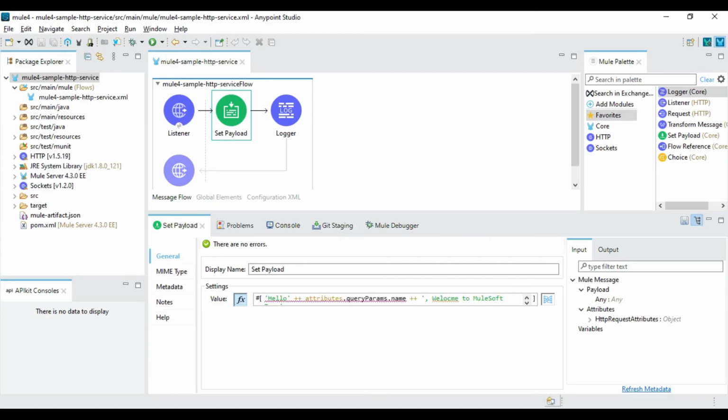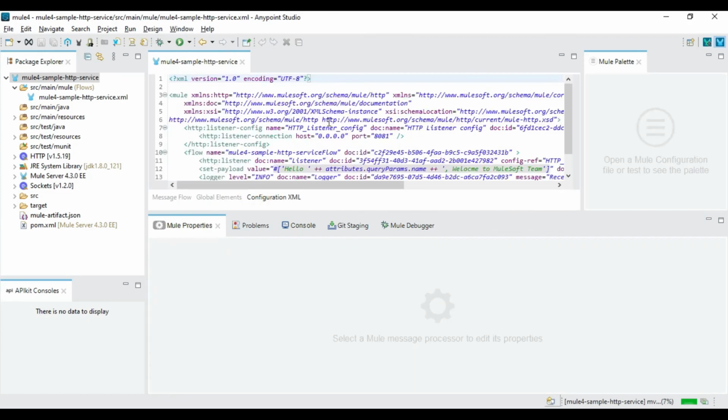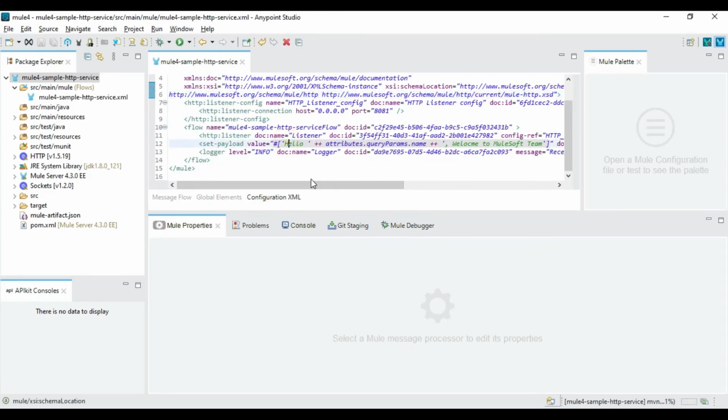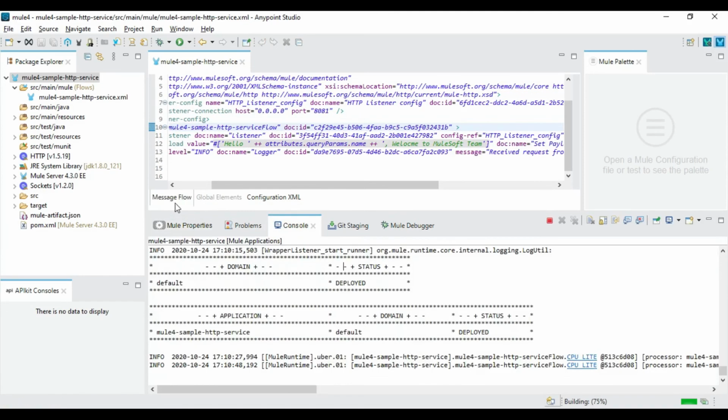That's it. We can go ahead and check in the XML: Hello, and this is the parameter. Once we have saved this, it will redeploy.